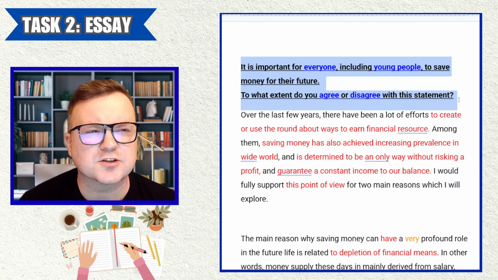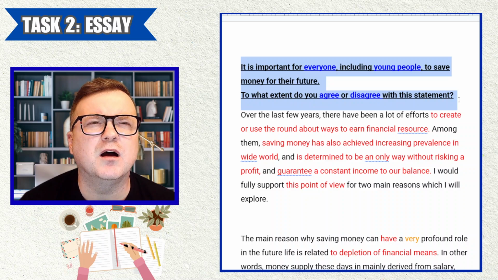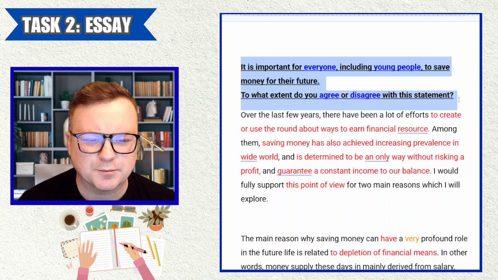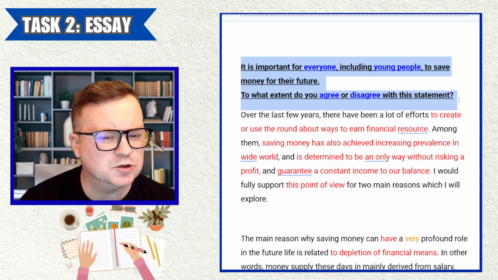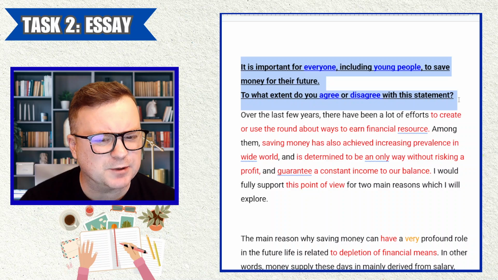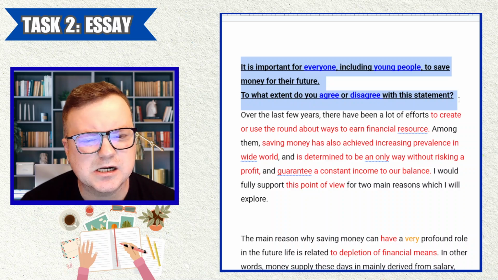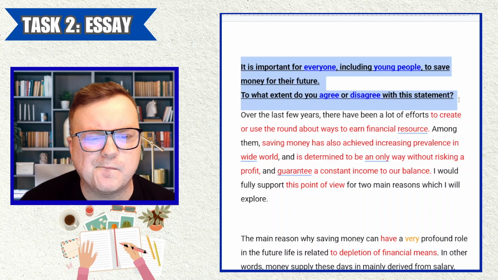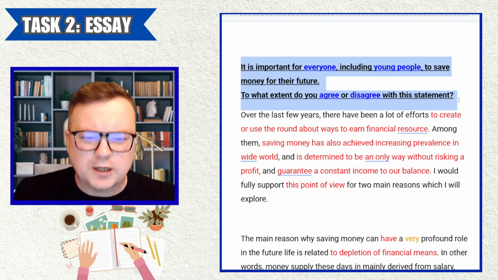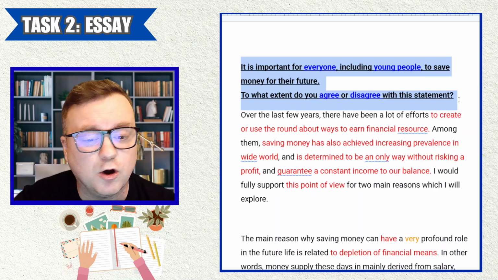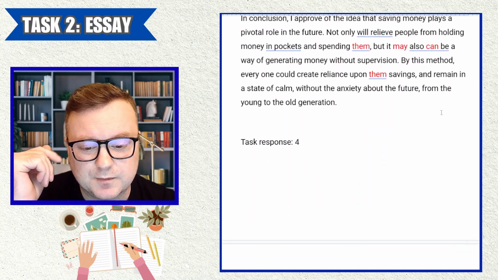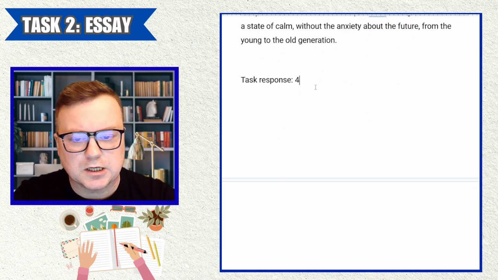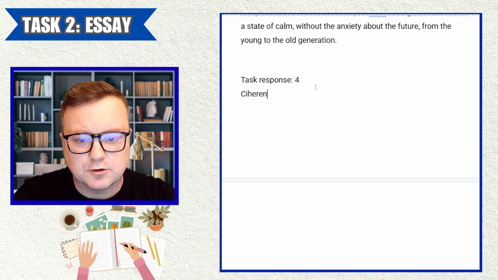Why do they believe this? I don't know. Something about if you save money in a bank, you can get extra money because of the interest rates. That's it. That's all I can really say. So on the whole, I really can't say I'm informed at all. Okay. Next, we will go to coherence and cohesion.